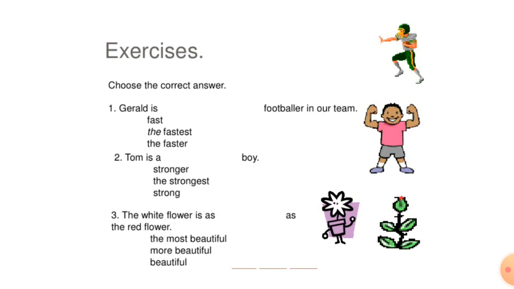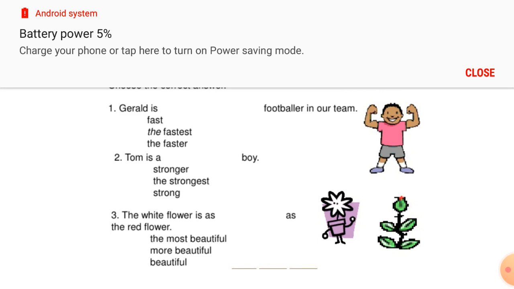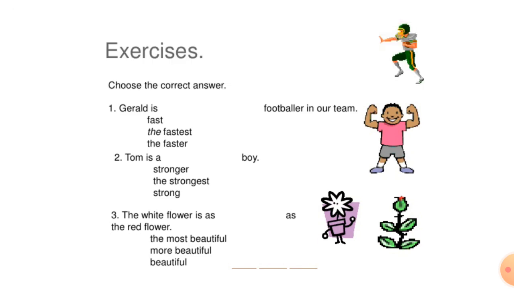And irregular ways of forming the comparative and superlative degrees. Adjectives that have irregular ways of forming the comparative and superlative degrees. Example: good, better, best; bad, worse, worst; little, less, least.